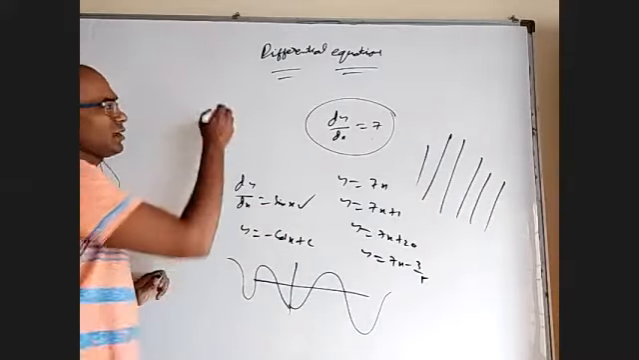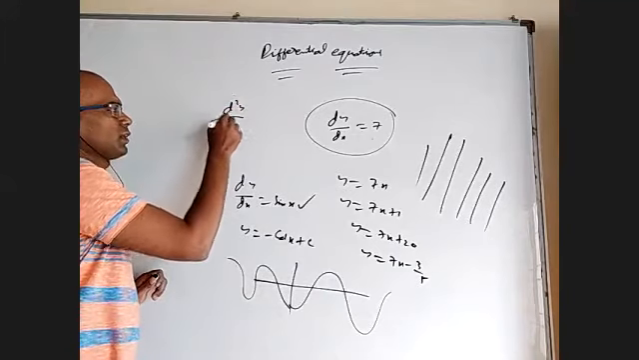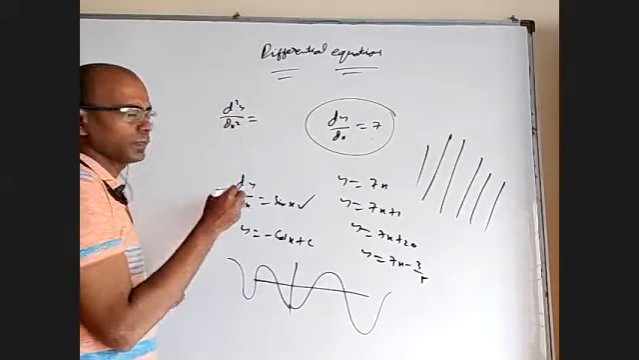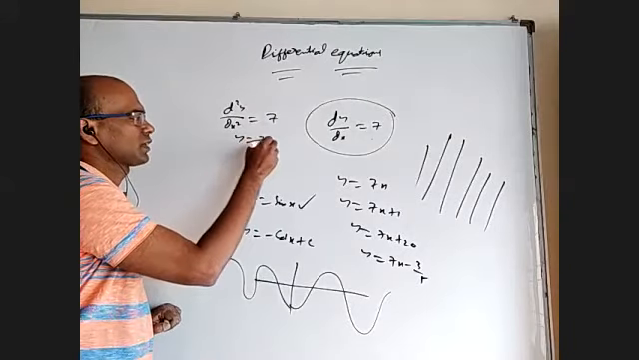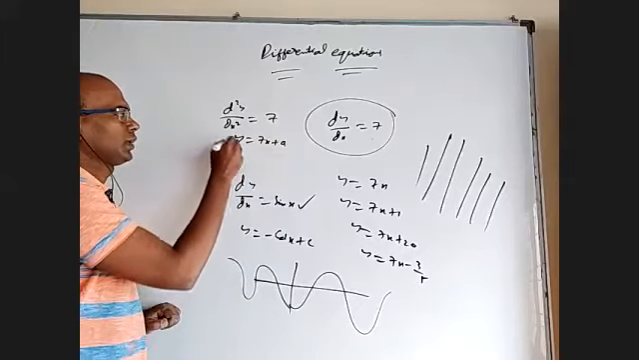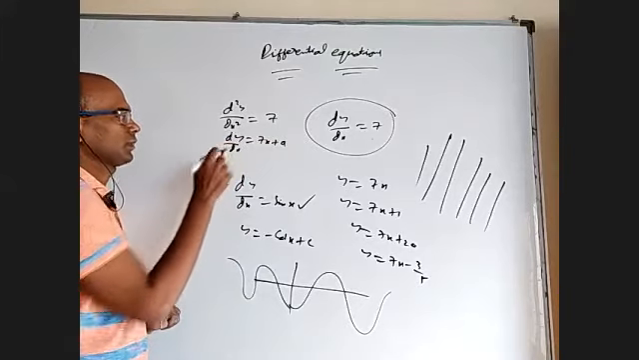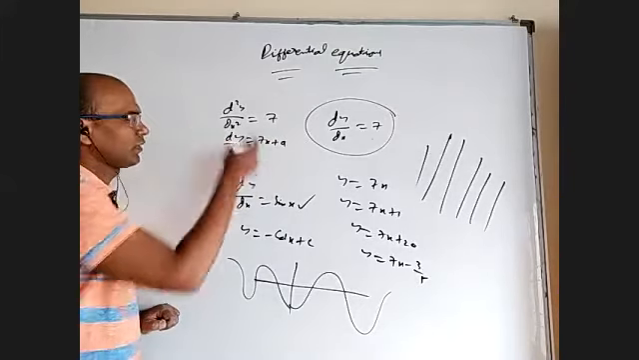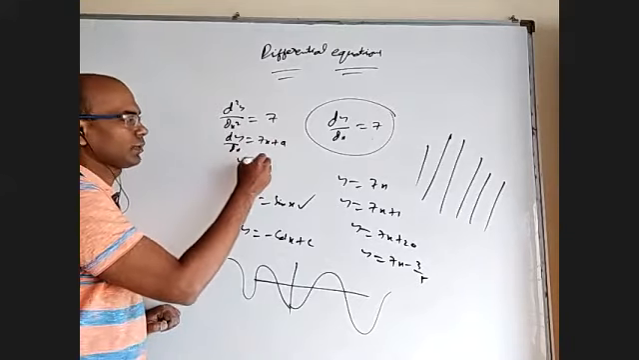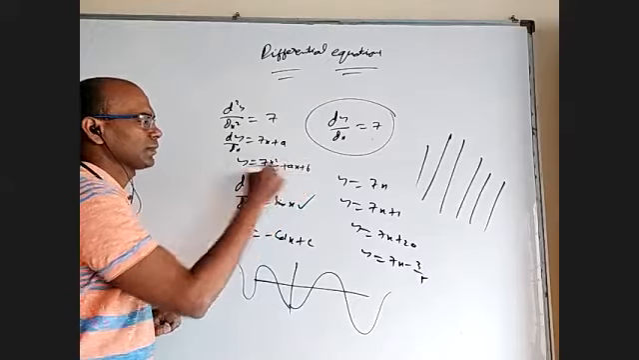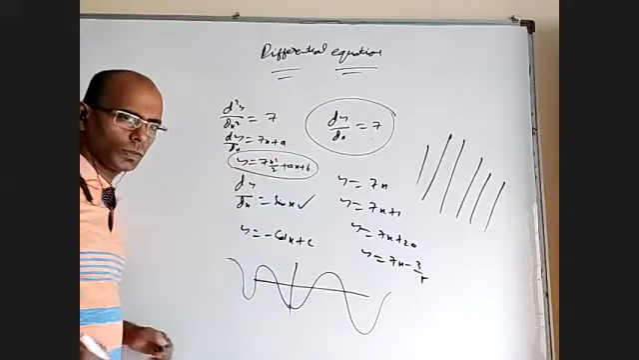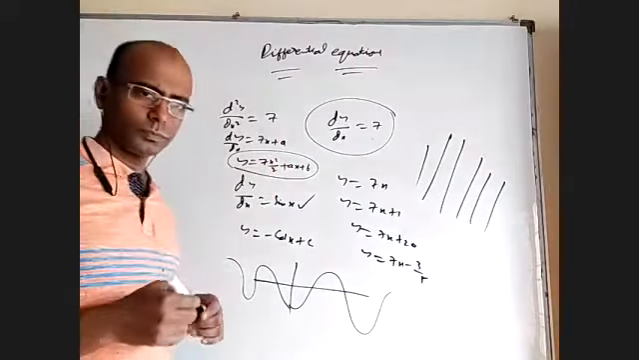Let us say if I take second order, what happens? d square y by dx square is equal to, let us say, 7. When I integrate once, I'll get dy by dx equal to 7x plus some a. You differentiate this, it will come back. If I integrate one more time, I'll get y equal to 7x square by 2 plus ax plus b. It is a family of parabolas.